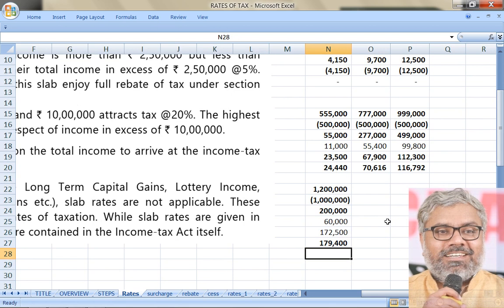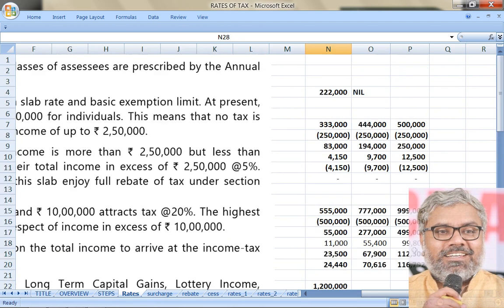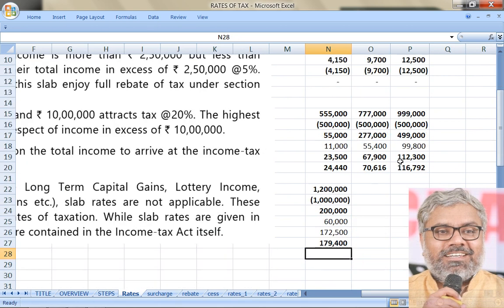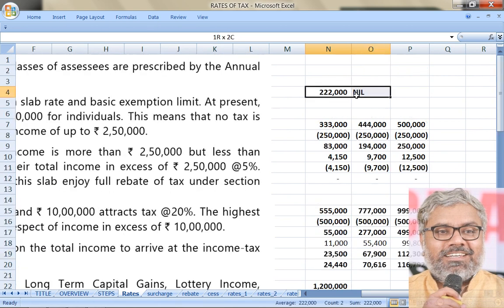Right now, don't focus on speed, focus on accuracy. Speed will automatically come when you practice more. If you focus on speed now, the accuracy will go for a toss. So that is not the purpose here. Purpose here is everybody should know how to calculate the tax liability, basically the base tax liability.